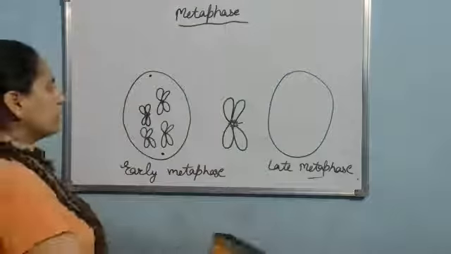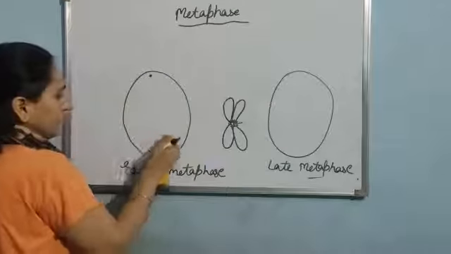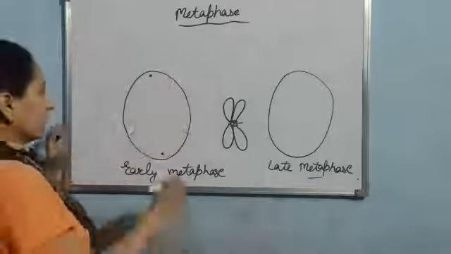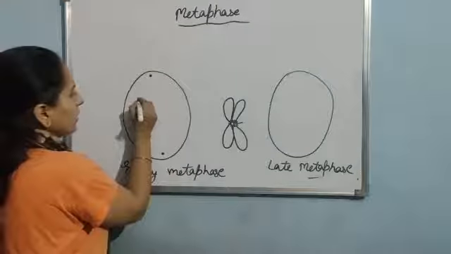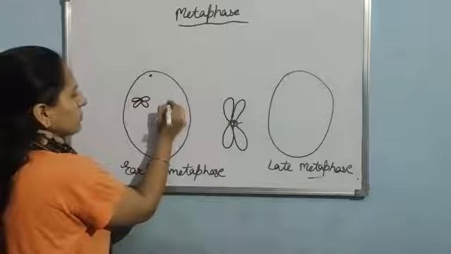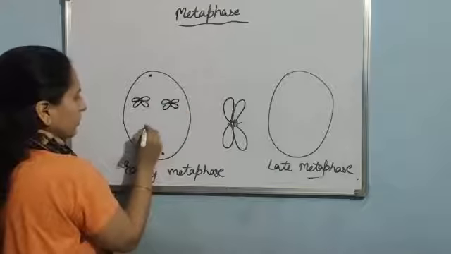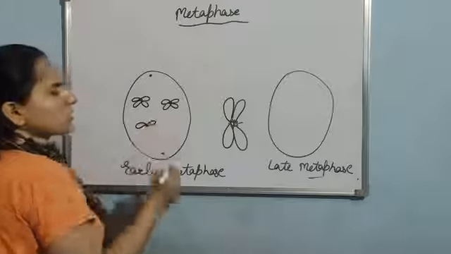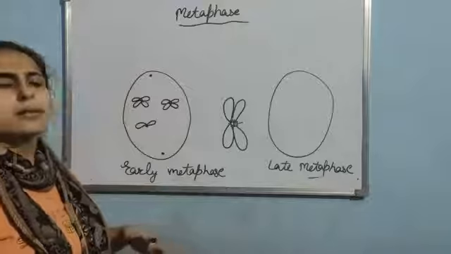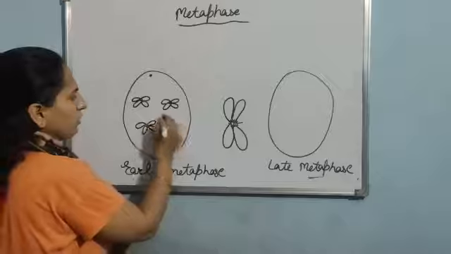So now let me draw the chromosomes like this. Now this kinetochore will be attached with both the poles. Suppose here I am drawing the first chromosome, suppose second, third. You can draw it anywhere because, as you know, there is no nuclear membrane, so the chromosomes are scattered in the cytoplasm. You can draw it anywhere in the cytoplasm, like this.